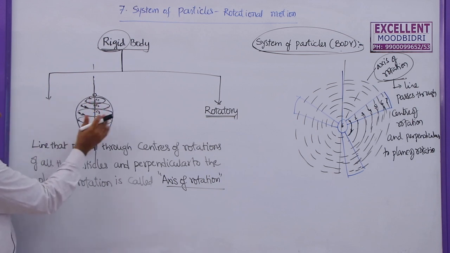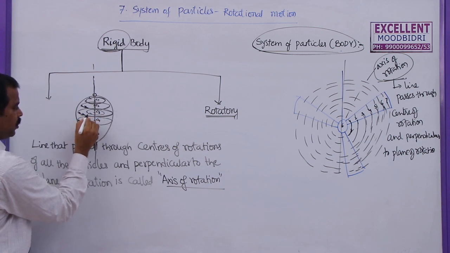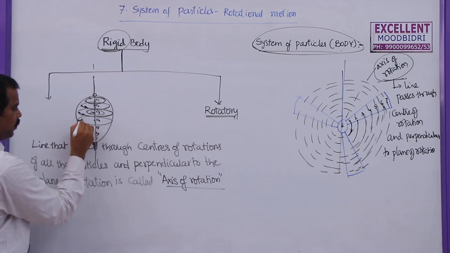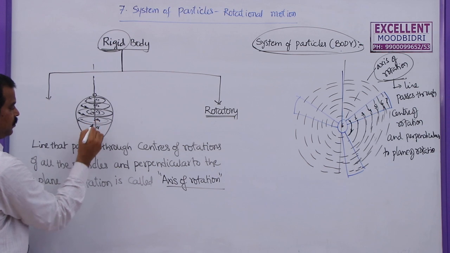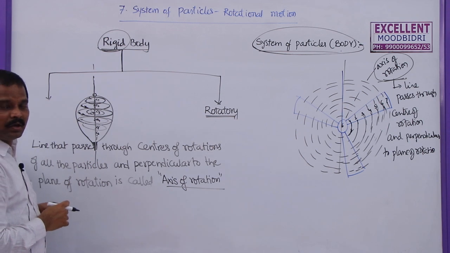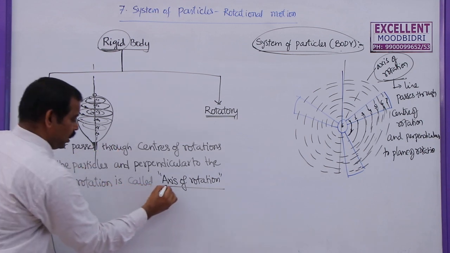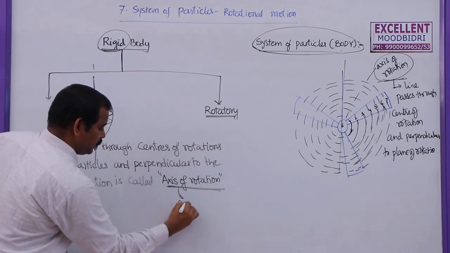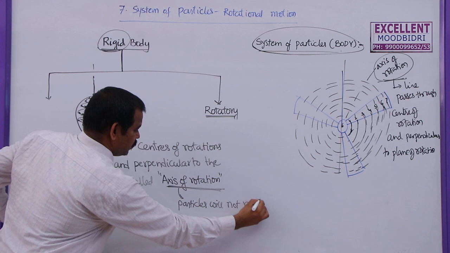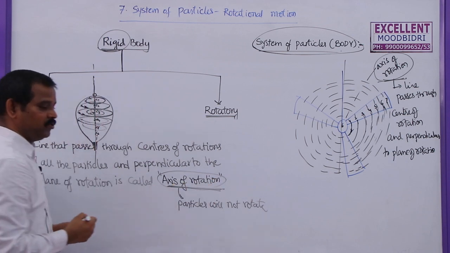If you see this top rotating about its own axis, if you take one more particle here, it will rotate in a circular path. Let us say this is C10, and one more particle has C11, C12. So all the particles of the body are rotating, but the particles on this line are not rotating. So on the axis of rotation, the particles will not rotate, and that line is called the axis of rotation.